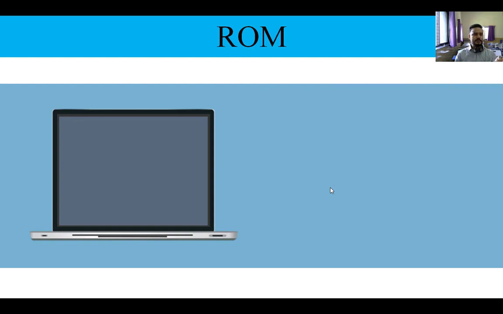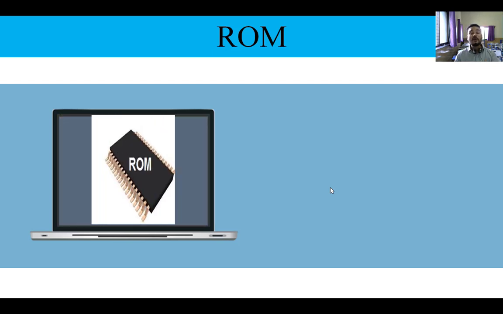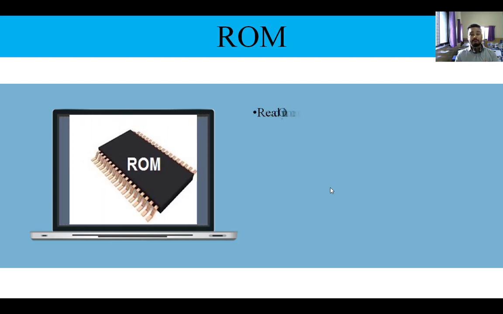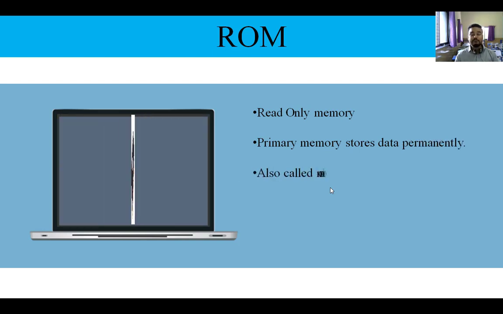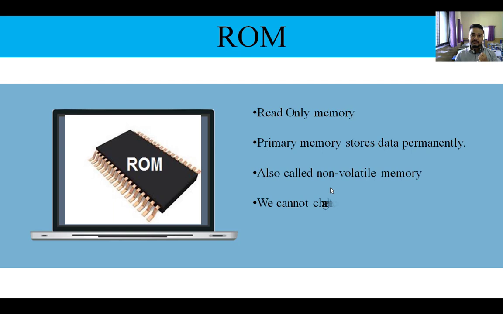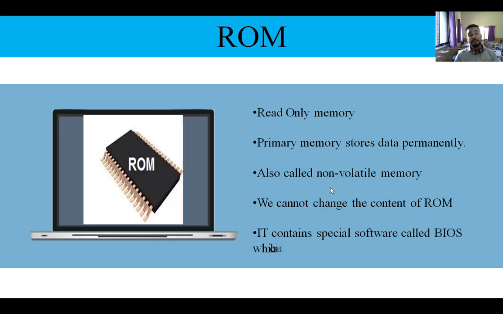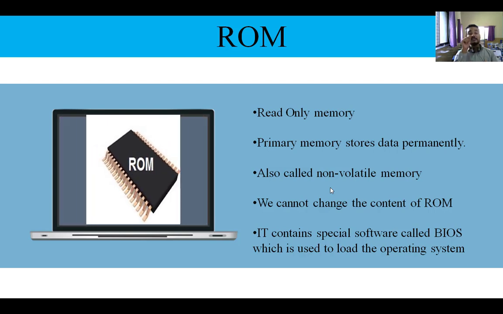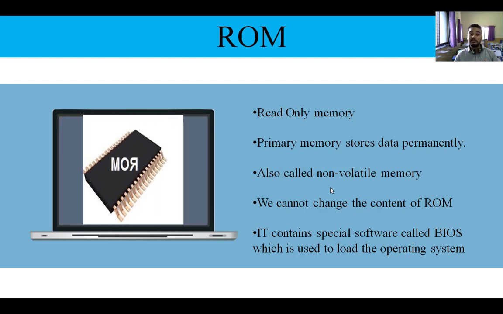Next one is ROM. Now we have seen RAM. Now what is this ROM? ROM means read only memory, and the size of ROM is larger as compared to RAM. It is read only memory, but it stores data permanently. Even when the light goes off, it still stores data, and that is why it is called non-volatile memory. What is it called? Non-volatile memory.